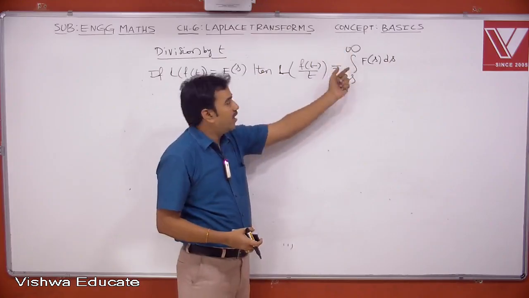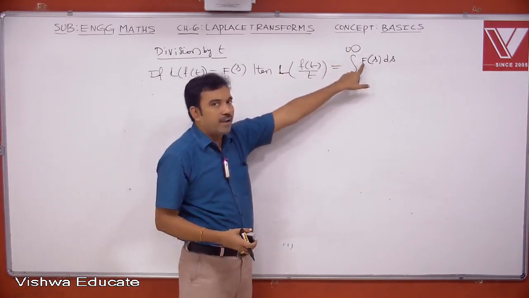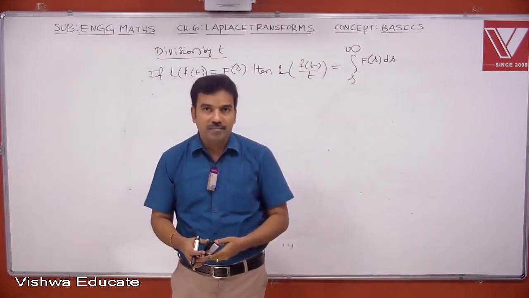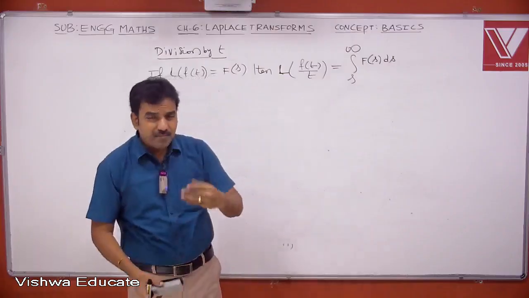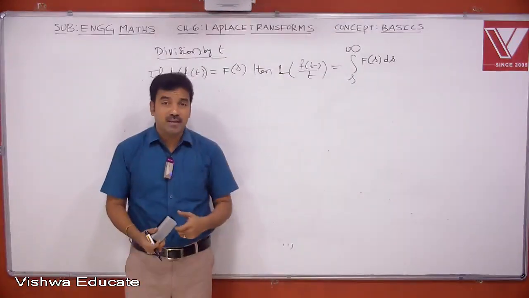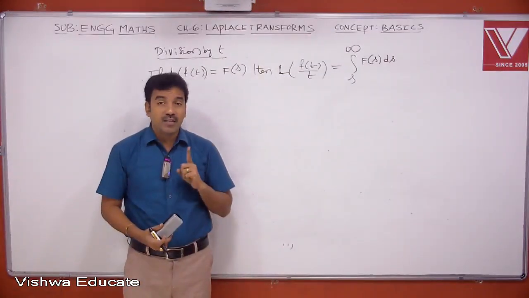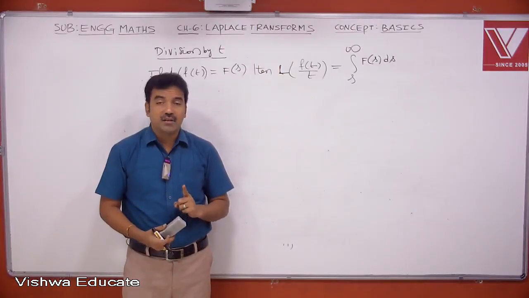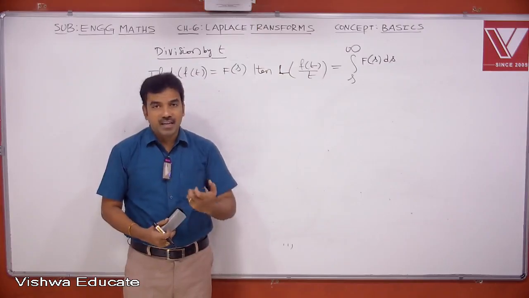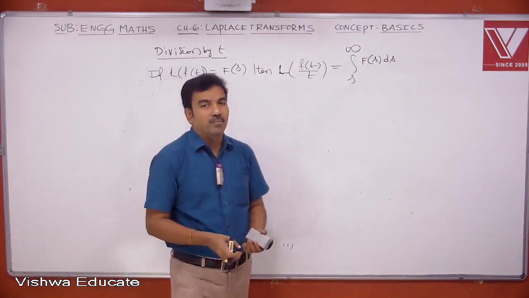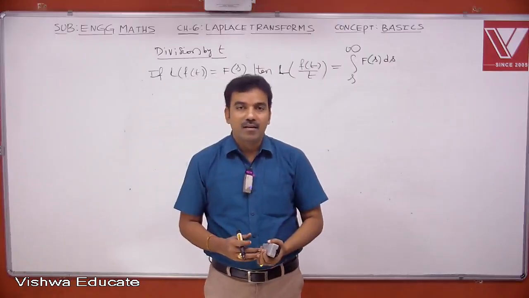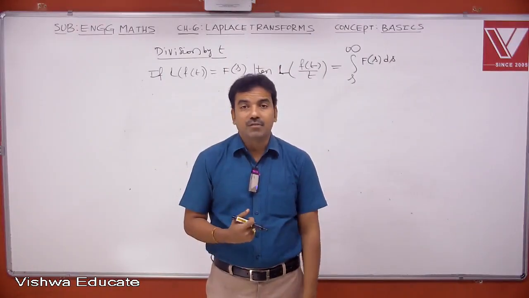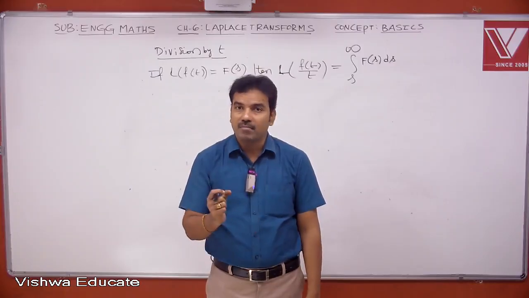So always we are getting the results in terms of capital F only. In the first case, the result is F of s minus a. In the second case, it is 1 by a into F of s by a, change of scale property. First one is shifting property. So we got the result in terms of capital F of s like this, F of s minus a. In case of change of scale property, it is 1 by a into F of s by a. In third case, that is multiplication by t power n, it becomes minus 1 whole power n into nth derivative of capital F of s.